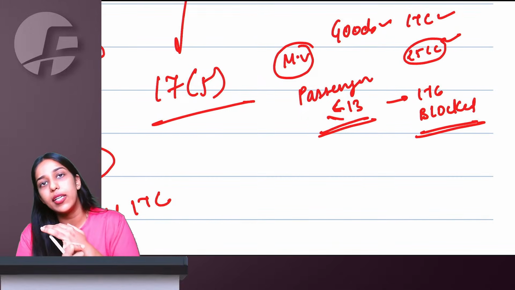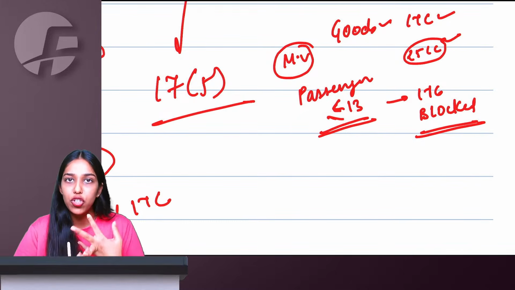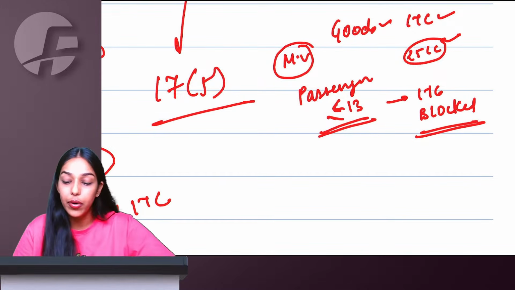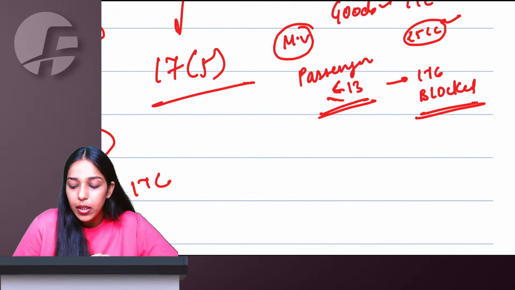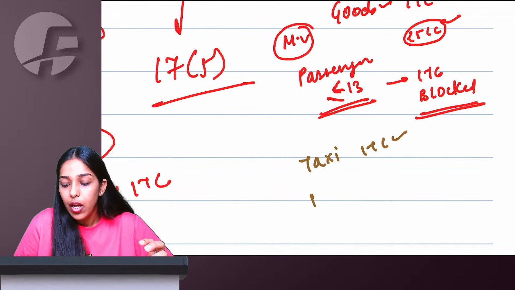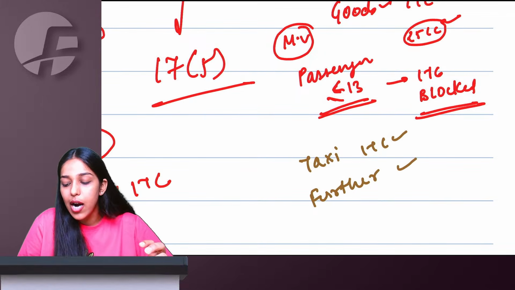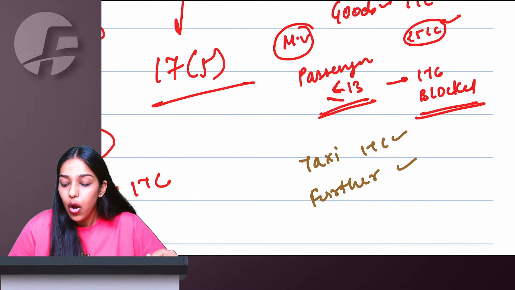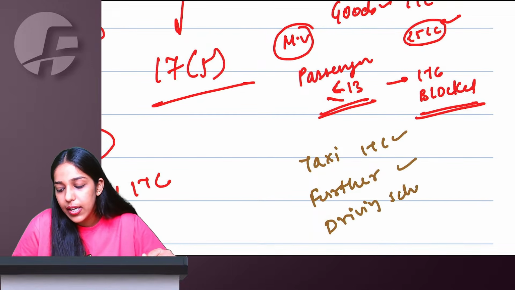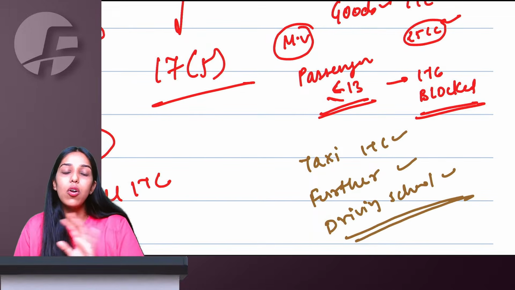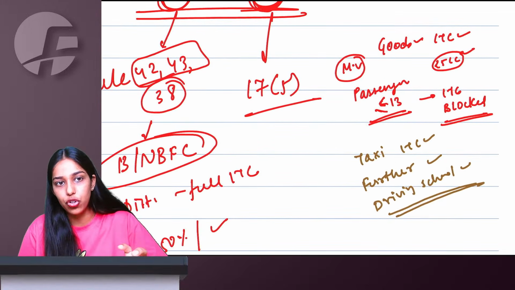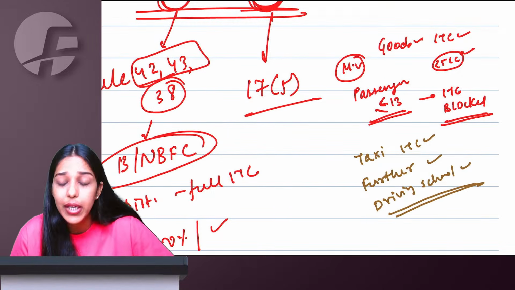More than 13 passengers, ITC allowed. Goods, bicycle, railway, special purpose, 25 cc, two-wheeler, three-wheeler, in all these cases ITC will be allowed. However, ma'am, if I am in a taxi business, where my business is only passenger transportation, then ITC will be allowed. Or if I am in the business of selling cars further, ITC will be allowed. Or if I am running a motor driving school, in this case ITC will be allowed to me. In all other cases, ITC for a motor vehicle designed to carry up to 13 passengers is going to be blocked.